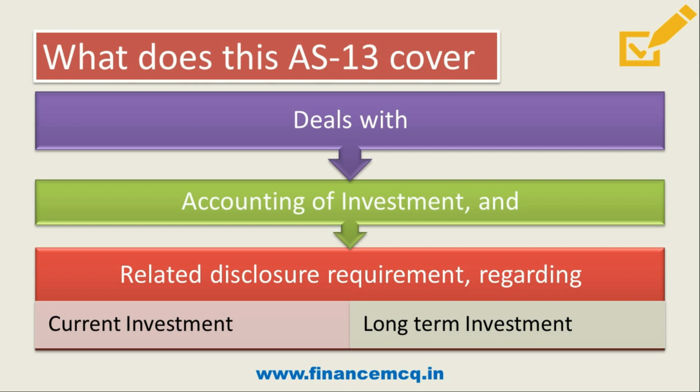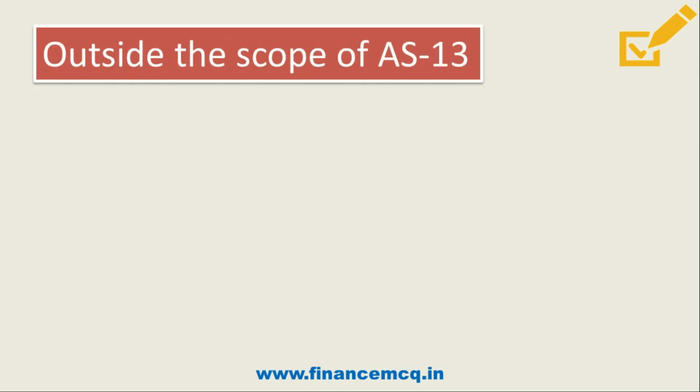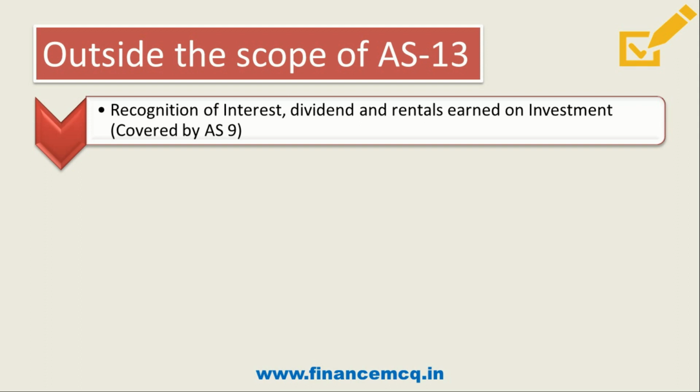So now let's move on to the next point. Now friends, let's discuss items which are outside the scope of AS-13. First one is recognition of interest, dividend and rentals earned on investments. Income earned by way of interest and dividend is excluded from AS-13. Reason being, they are covered in AS-9, that is revenue recognition.